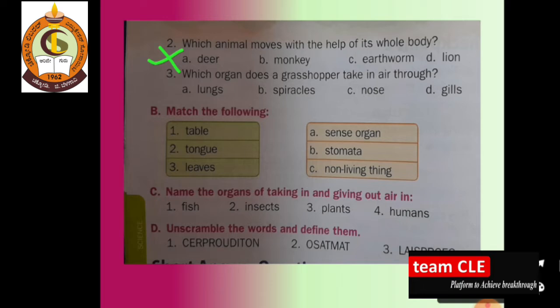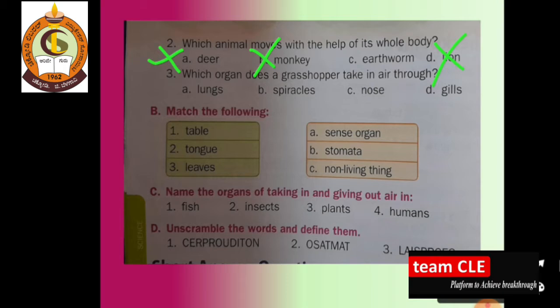Earthworm can move with the help of its whole body. So monkey is not the answer, lion is also not the answer, but earthworm can move with its whole body. So just remember what an earthworm is. It is present in soil. So earthworm moves with the help of its whole body.